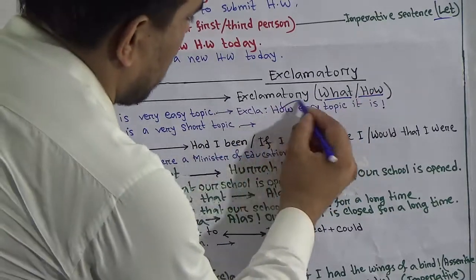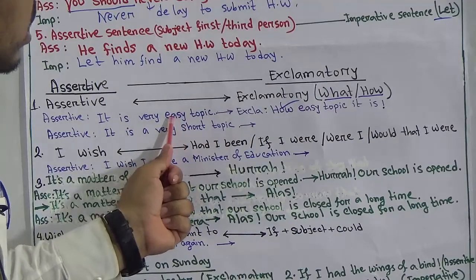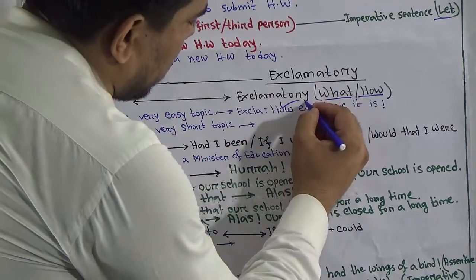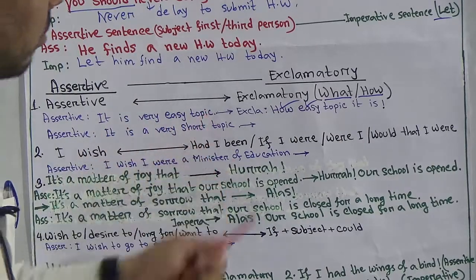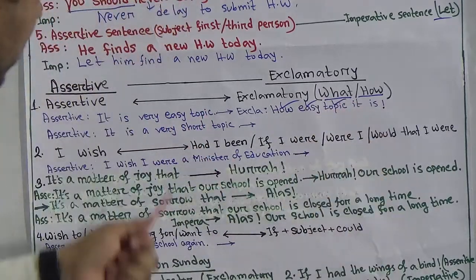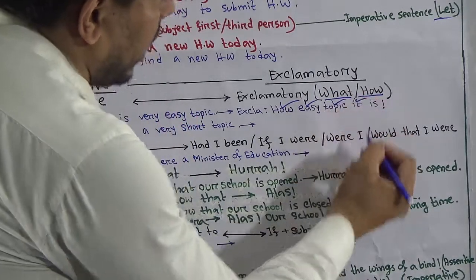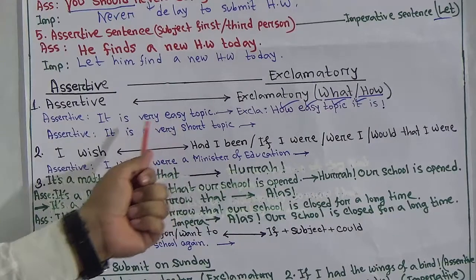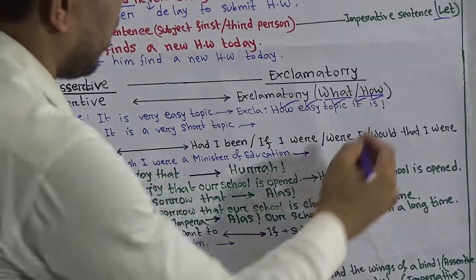So write first how, then the adjective. What is the adjective here? Easy is the adjective. I have written easy. Then the noun. What is the noun here? Topic. Topic is the noun. I have written it. Then the subject of the sentence. What is the subject? It. I have written it. And the verb at the end of the sentence. Finally give an exclamatory sign. I have given it there.